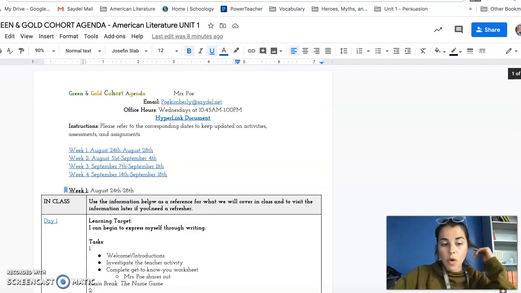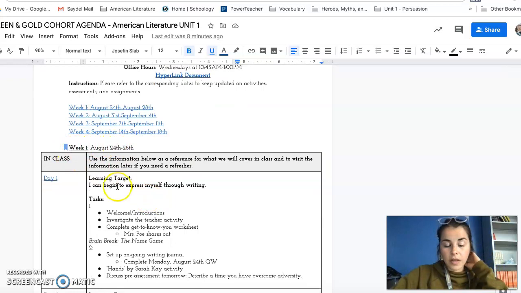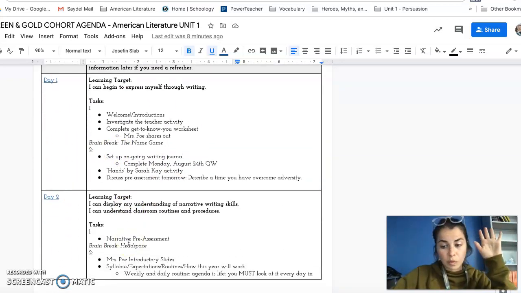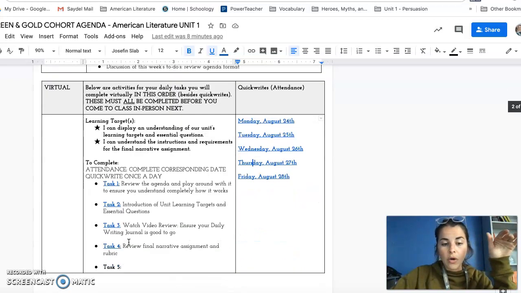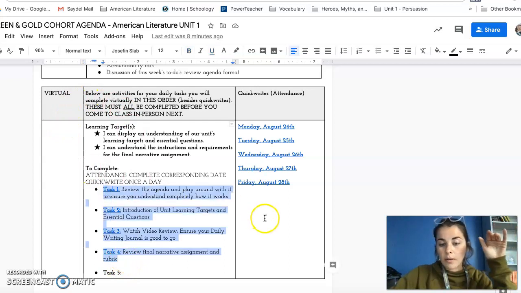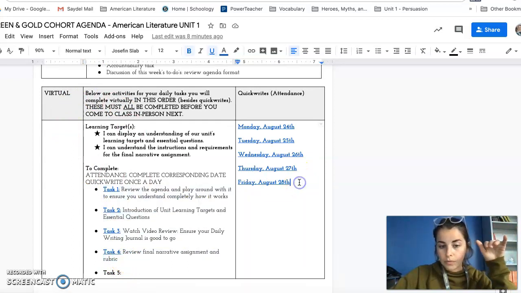So, week 1, you're going to log in. You're going to say, okay, this is week 1. This is my in-class stuff. Don't have to worry about it. Mrs. Poe will cover it with me. Week 1, these are my virtual activities. These are what I need to get done on my own, as well as these quick writes for attendance.